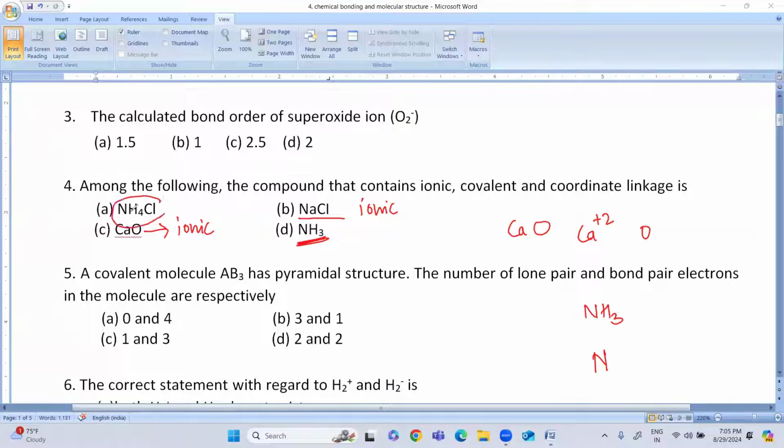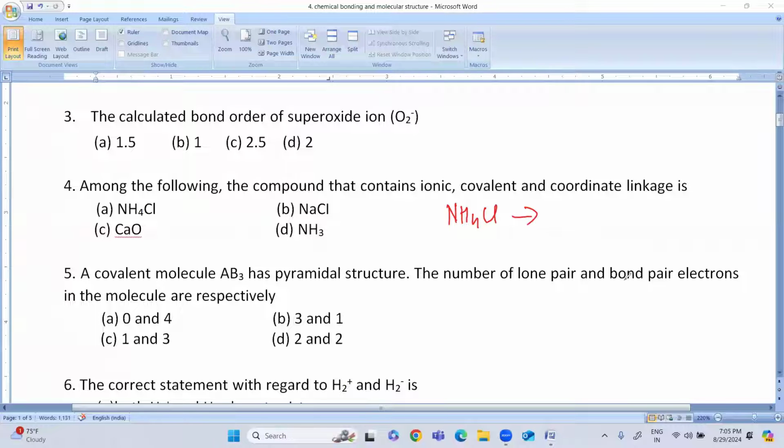Now when we see NH4Cl, if I write the structure, this is your NH3, so this is a covalent as well as coordinate bond. In NH4Cl, N, H, H, H, and one is your coordinate bond.